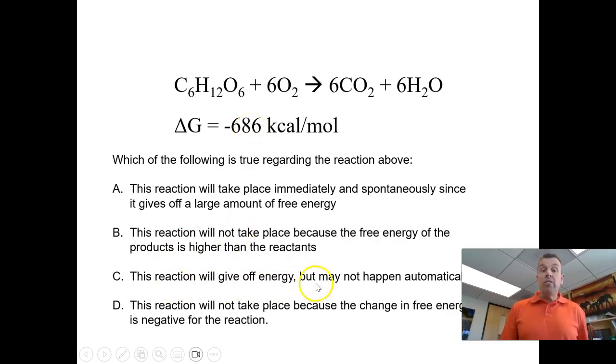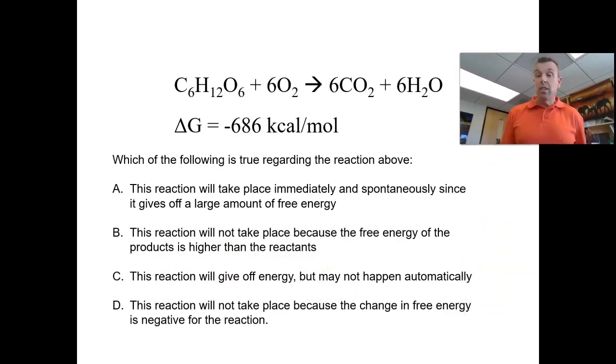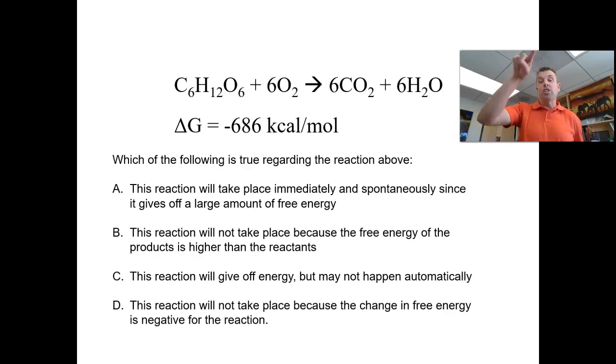The reaction will give off energy, and it might not happen automatically because we have that energy of activation that it has to get over, right? The change in free energy being negative, that actually means it's spontaneous, which will help it happen. I actually don't need to put in a net input of energy. I just have to get over that energy of activation, which is why C is the answer.